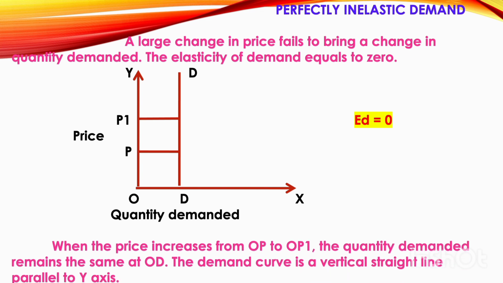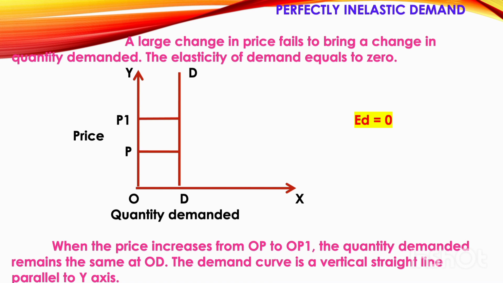This we explain with the help of the graph. On the y-axis the price is measured and the quantity demanded is measured on the x-axis. So when the price is at OP, the quantity demanded is OD. And when the price increases from OP to OP1, the quantity demanded is again at OD. So here you can see that even if the price increases, the demand remains the same.